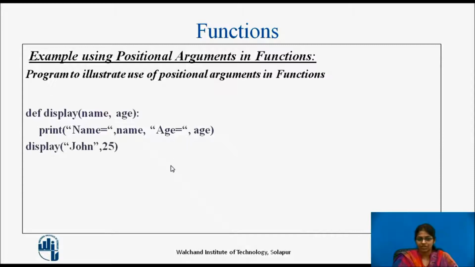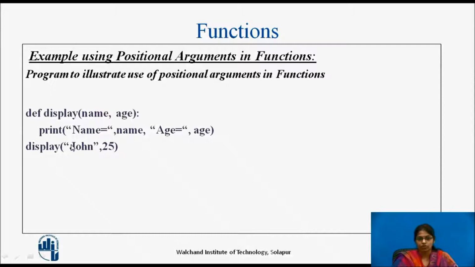Outside the function definition, we are calling the display function by passing two arguments to it. The first argument is a string, John, and the second argument is 25, which is an integer. So John is collected in name and 25 is collected in age. Based on the position, the argument is assigned to that parameter.